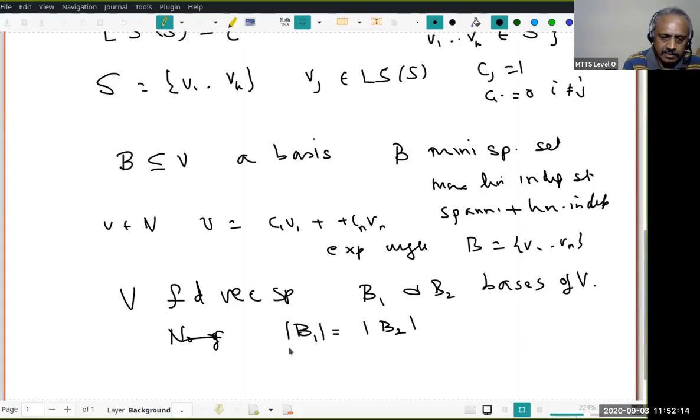The claim is that these two numbers are equal. This is the major theorem which we want to prove. Is that understood? Please pause, review, proceed. Understand what we want to prove?